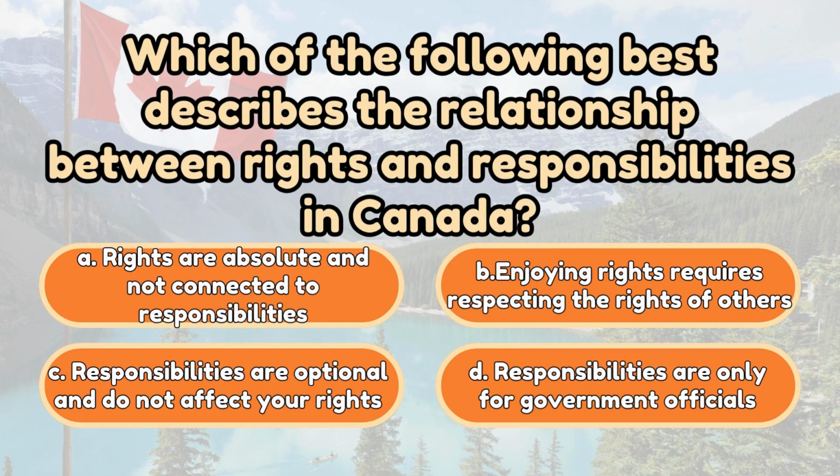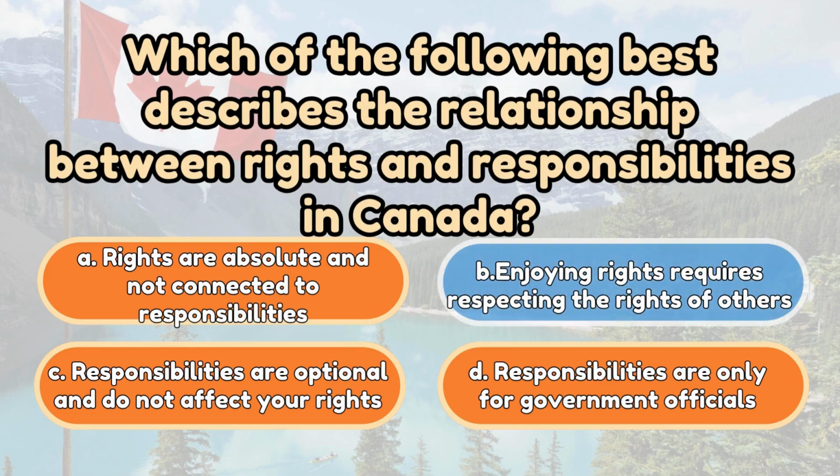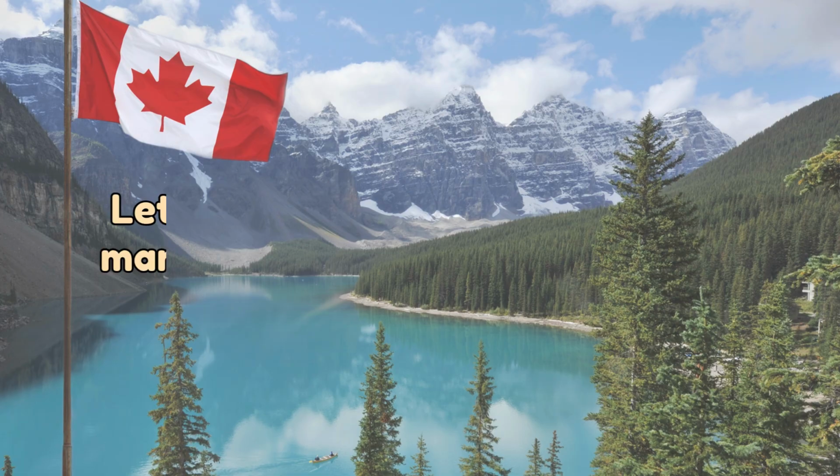Which of the following best describes the relationship between rights and responsibilities in Canada? A. Rights are absolute and not connected to responsibilities. B. Enjoying rights requires respecting the rights of others. C. Responsibilities are optional and do not affect your rights. D. Responsibilities are only for government officials. The correct answer is B. Enjoying rights requires respecting the rights of others.